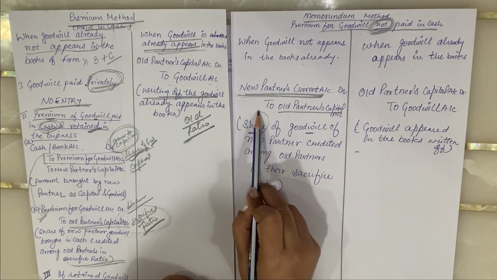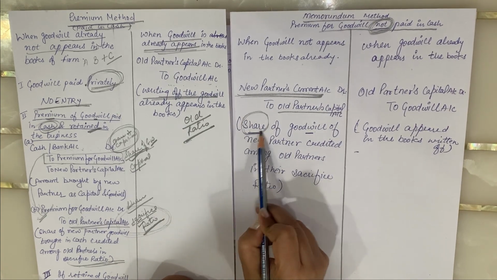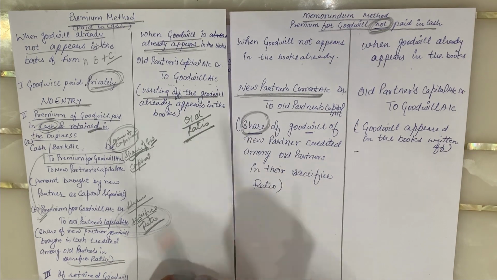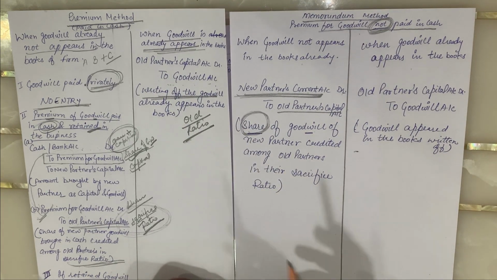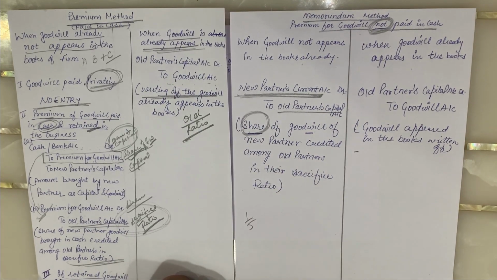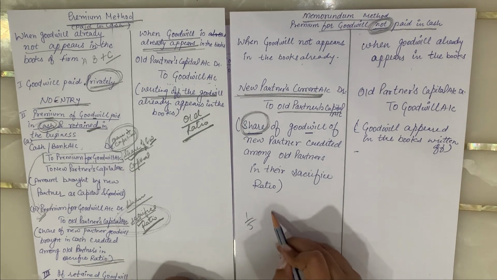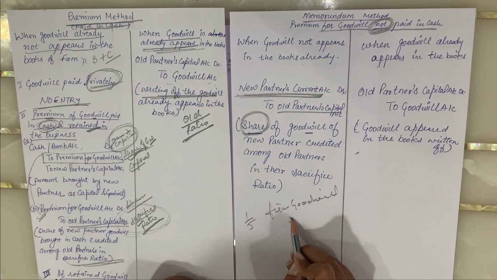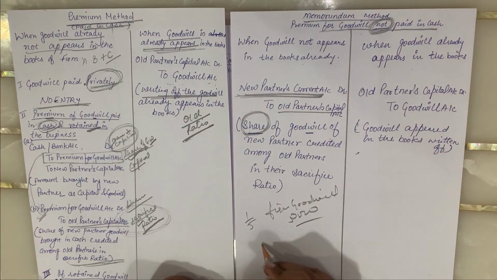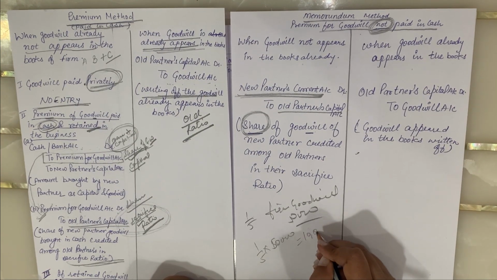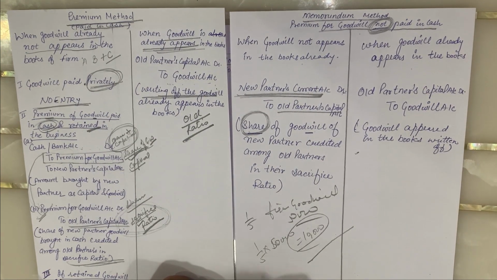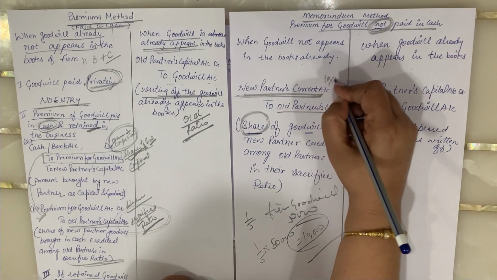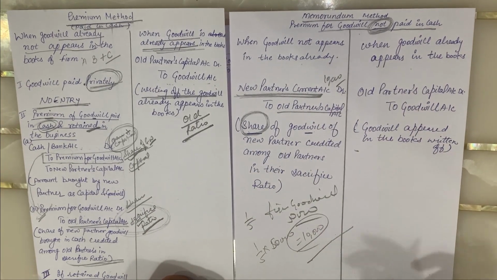He is not bringing the amount for the goodwill, but his share of goodwill is to be calculated, dear students. Suppose he is coming for a 1/5 share and the value of the firm's goodwill is 50,000. What is his share of goodwill in that case? 1/5 of 50,000 will be rupees 10,000, and we will open the current account by rupees 10,000.